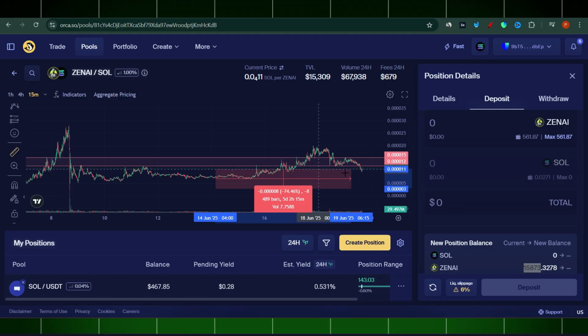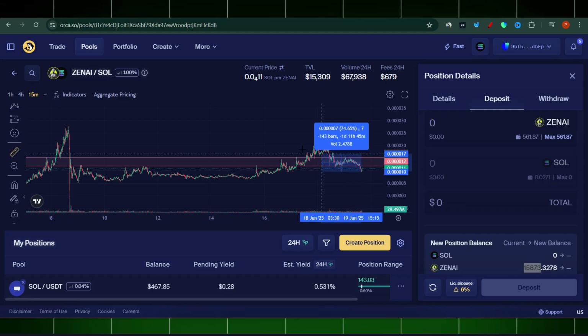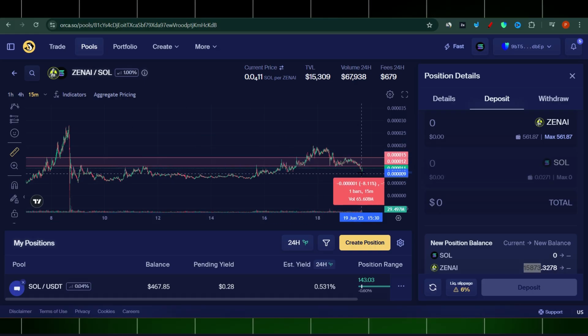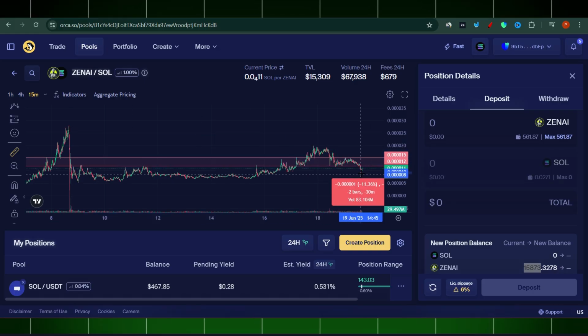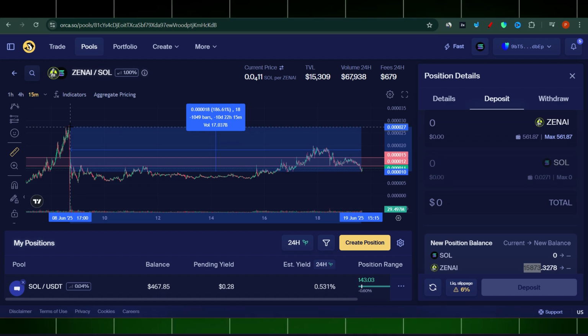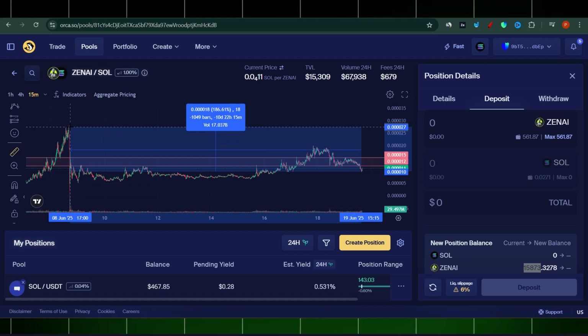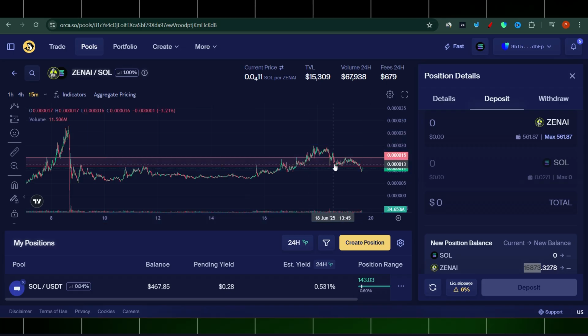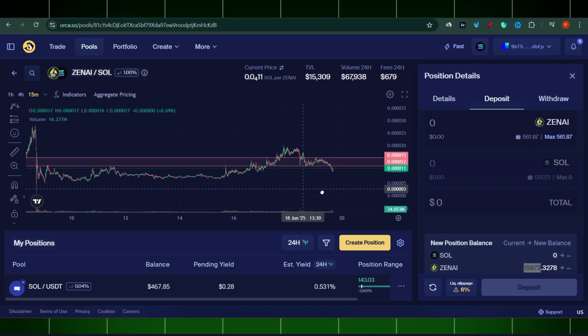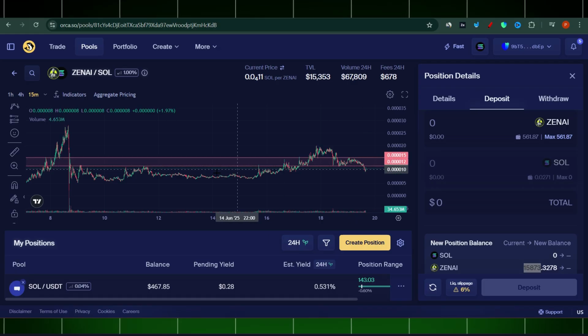I'm not saying it's gonna happen, but who knows? A second leg is clearly forming here, right? You can make like 2x. For example, if I purchase this one now and wait for the peak, for the original peak, which took place on the 8th of June, I could make a 2x, right? I bought it a little bit earlier, I think around here, and I started farming it.